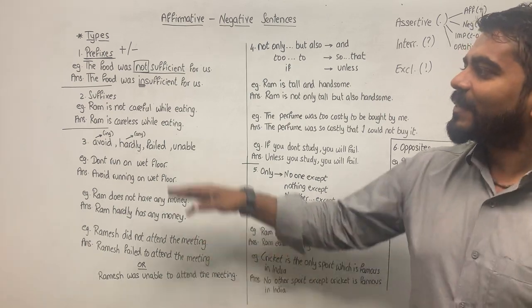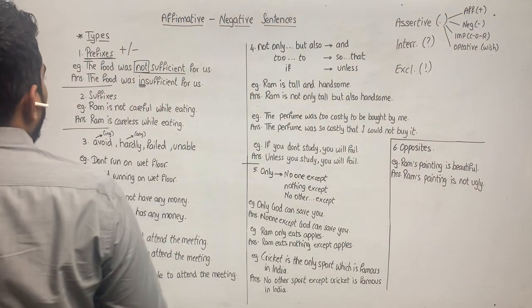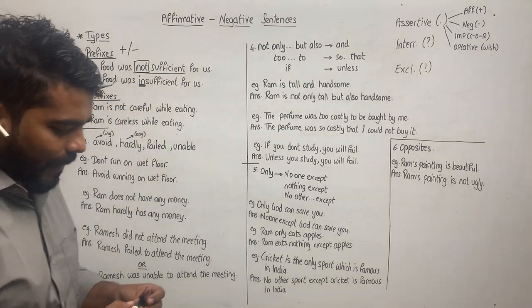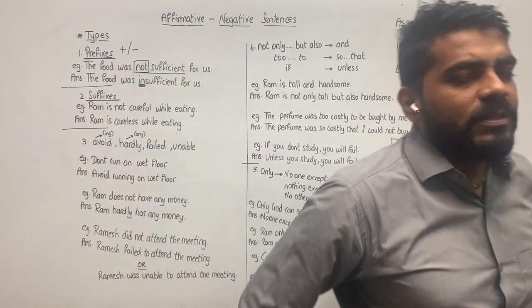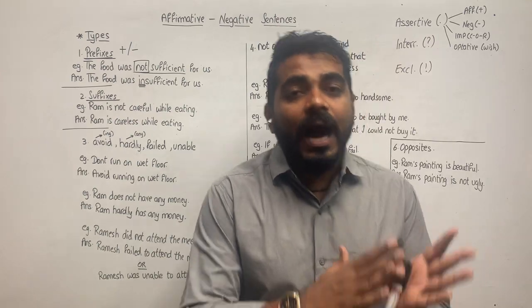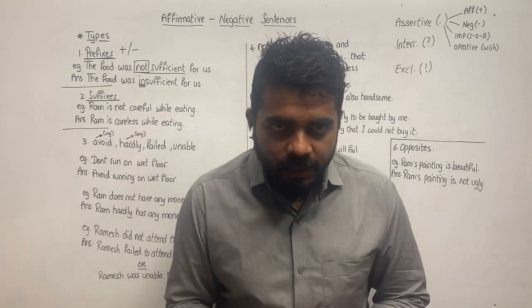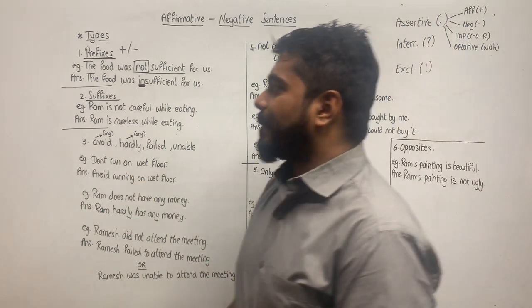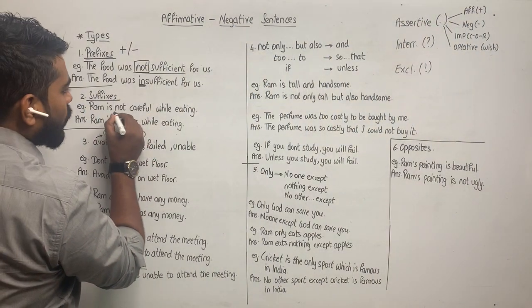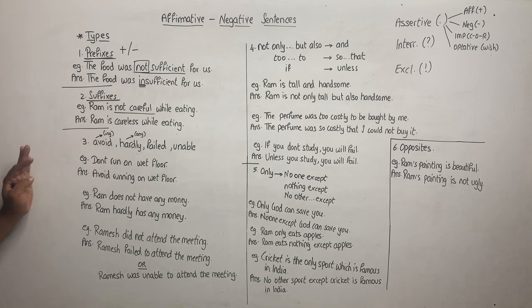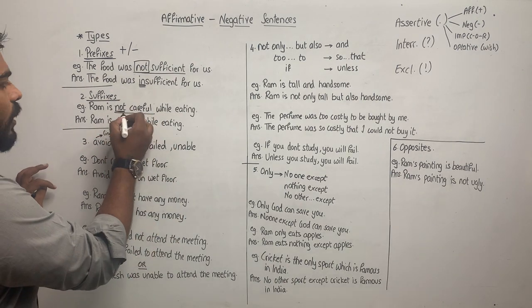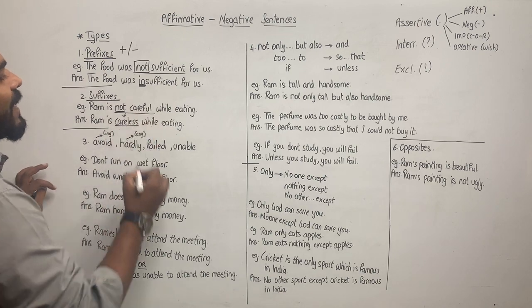Very simple. The second one is pretty much self-explained: by adding or removing suffixes. What is a suffix? A word that is added after some other word is called a suffix. For example, Ram is not careful while eating. Now, not careful, not is what we are to remove. So, instead of not careful, we will write careless.